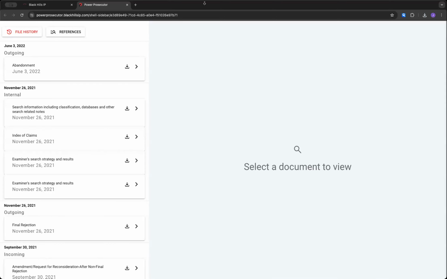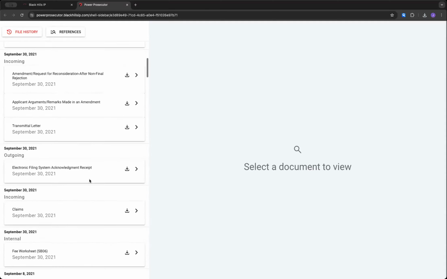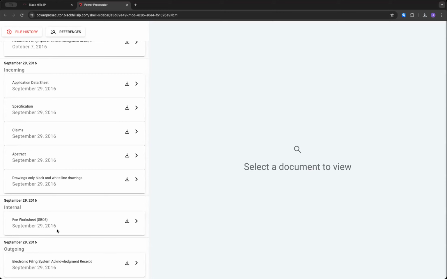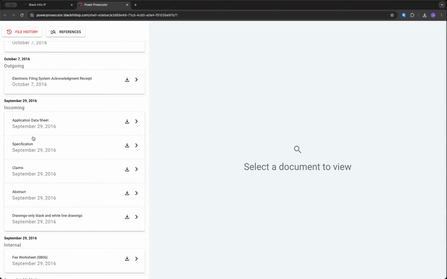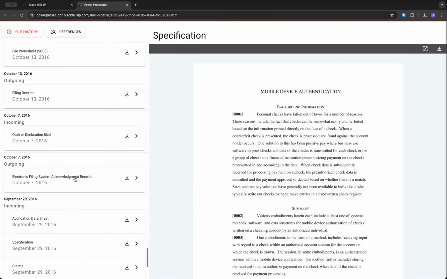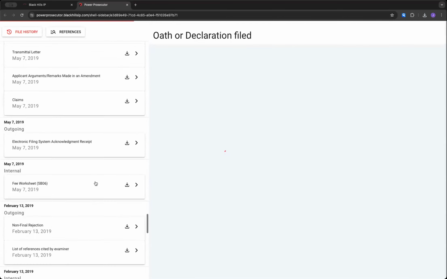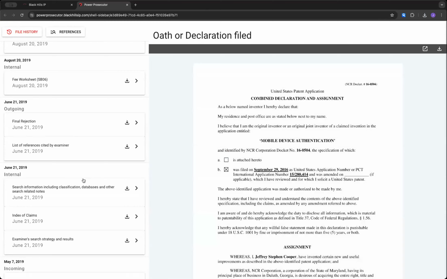Here we go. So here's your electronic file wrapper. This is for the case. And the application was filed, specification, claims, drawings, and yep. This is a published abandoned case. So you get all your electronic file wrapper here without even having to go to Pair or Patent Center.